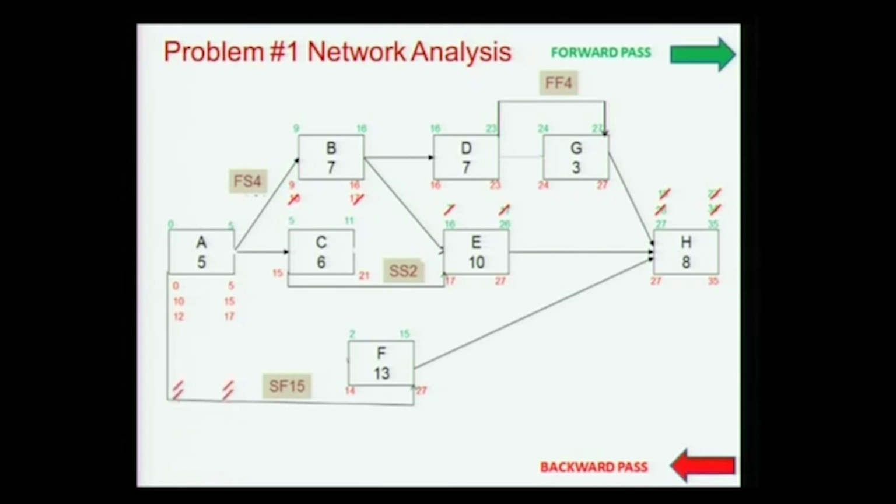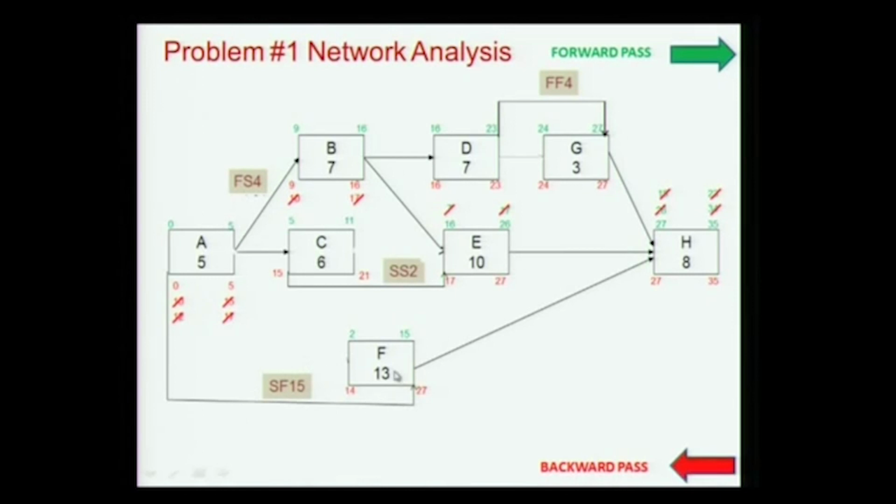0 and 5. Okay, so it's 0 and 5. Yeah. This relationship from A to A. So what this means is that 15 days after A starts, only F can finish. I am giving it to you as a logical relationship. I am not trying to put a situation in which this can happen. I am just telling you this is the logic, and I explained earlier that this is not a common situation. So we are only doing it for the logic in the network.